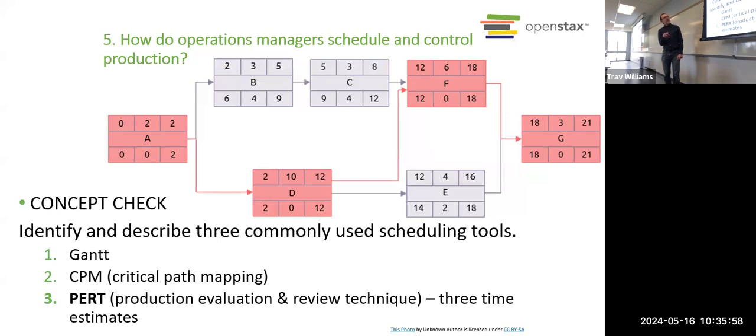So again, we see the different steps in the project. So we've got steps A, B, C, D, E, F, and G. And then we do see a critical path again, the salmon color that they use to show what's the critical path, right? So those are the tasks where if they get delayed, the whole project gets behind. But you notice all these numbers here, right?